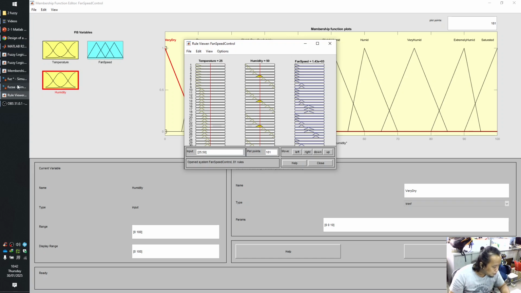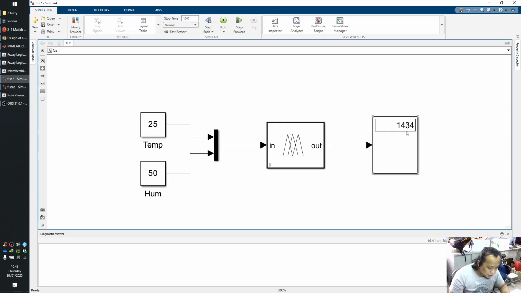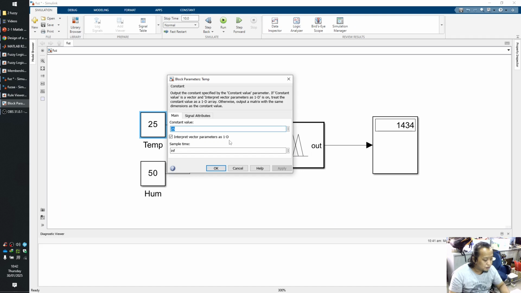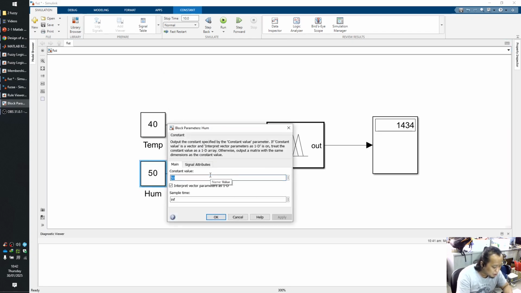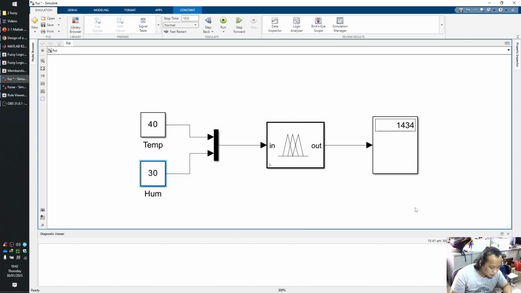So this is the fan speed. If I move the temperature to 40, for example, and I set the humidity to 30, let's see how it goes.